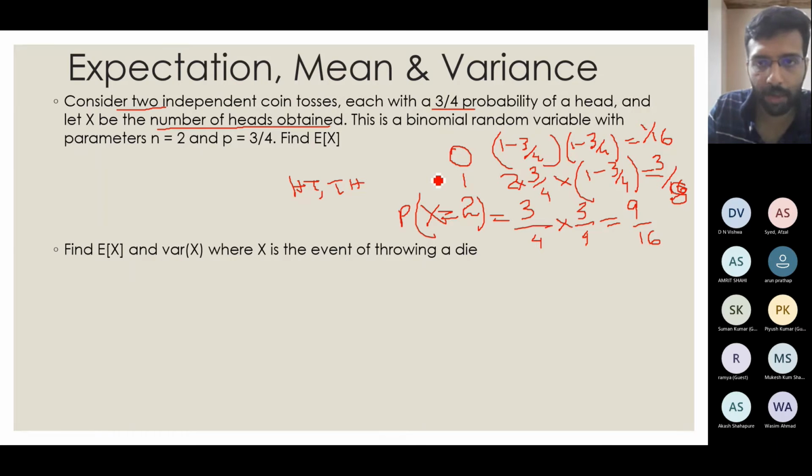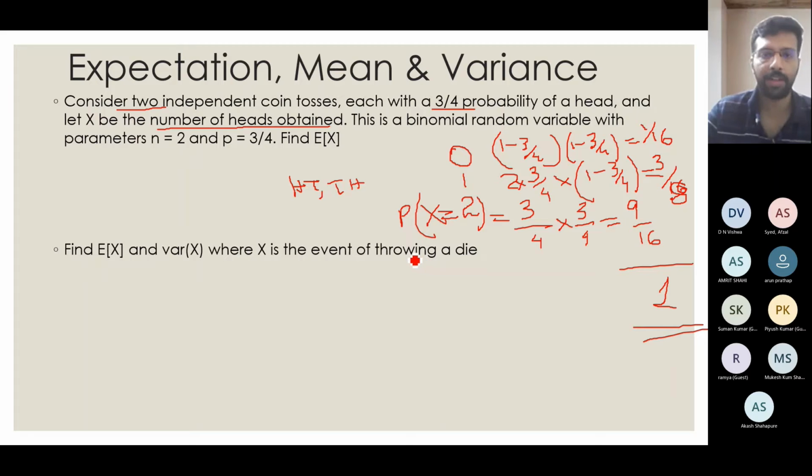Okay, so one thing that you can always do to check whether you got it right when you do things like this is add up these: 1 by 16 plus 3 by 8 plus 9 by 16. These should always add up to 1. So if you have not made any mistakes, you can always use this as a confirmatory check.